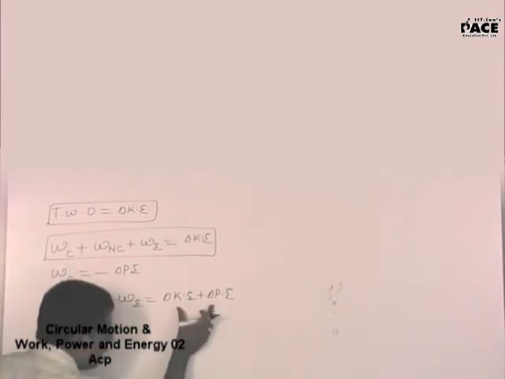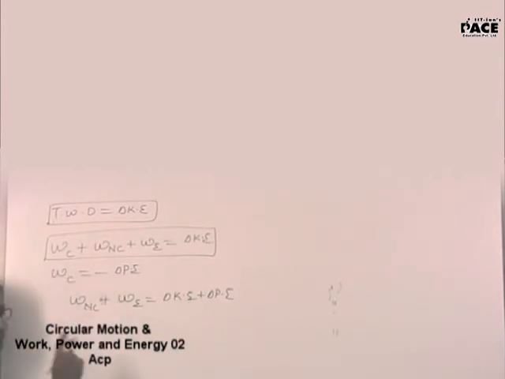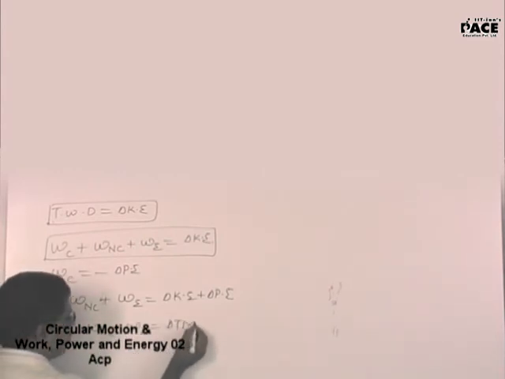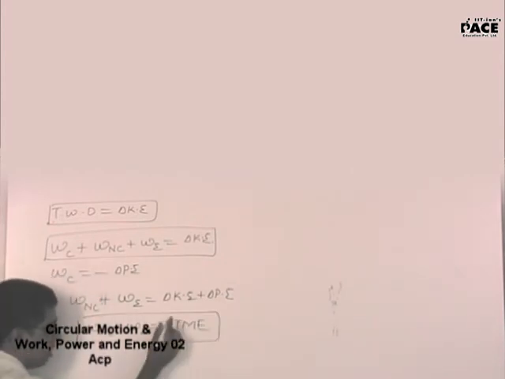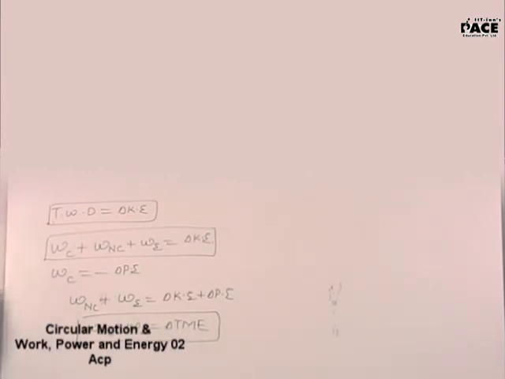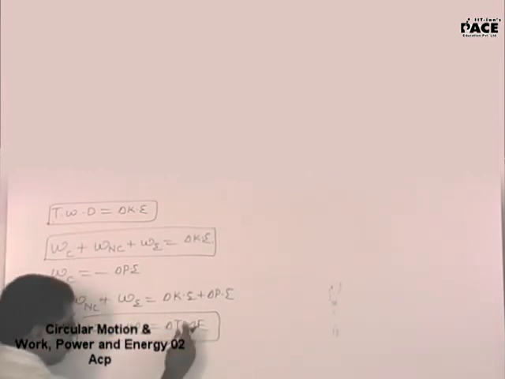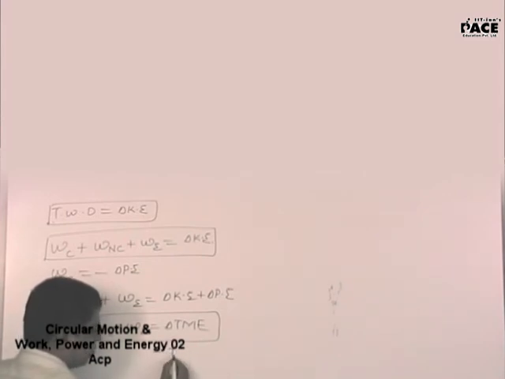This is the change in kinetic energy, plus the change in potential energy. The sum total of kinetic plus potential energy, you call it total mechanical energy. Work done by non-conservative plus work done by external is delta TME, don't forget this delta. Change in total mechanical energy. That means this is total mechanical energy final minus total mechanical energy initial.